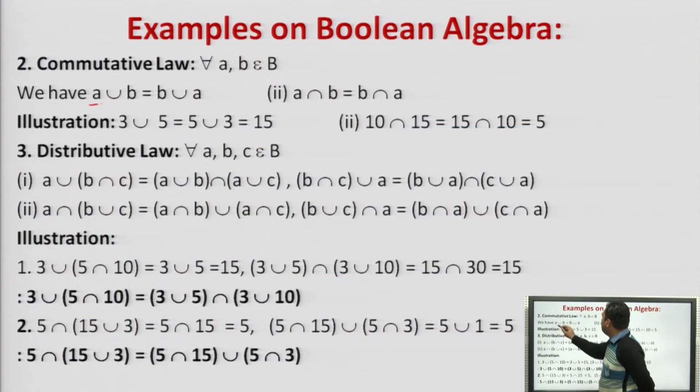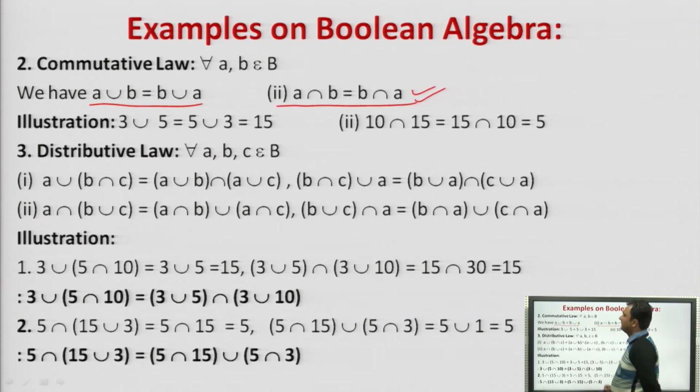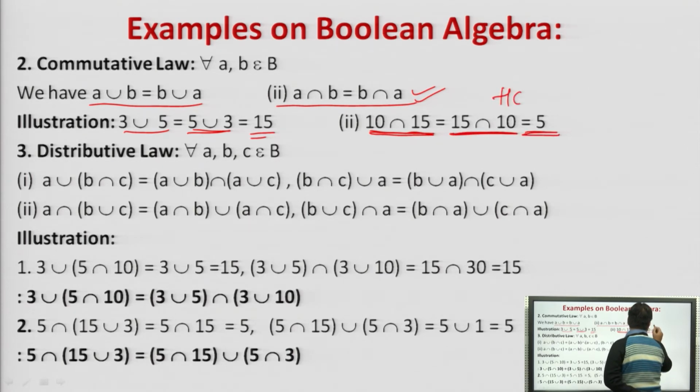That is A union B is equal to B union A or A intersection B is equal to B intersection A. So what we will do here, 3 union 5, union means क्या? LCM. तो 3 union 5 हो या 5 union 3 हो, we will get 15. Right? 10 intersection 15 हो या 15 intersection 10 हो, we will get 5. This is HCF.